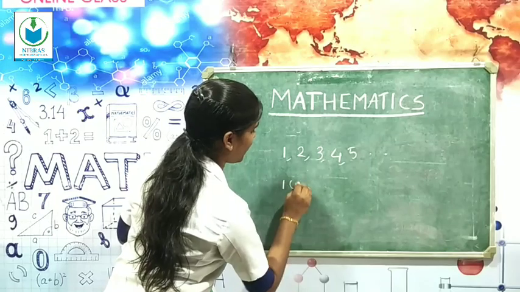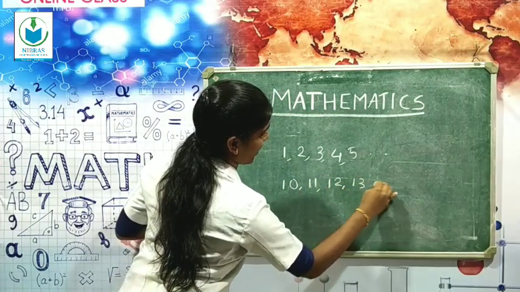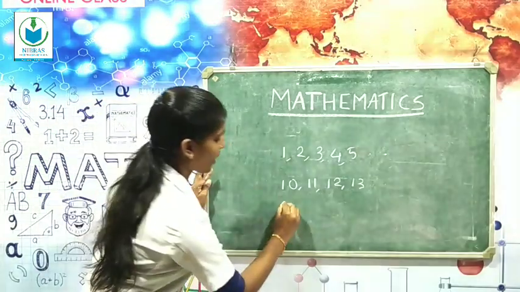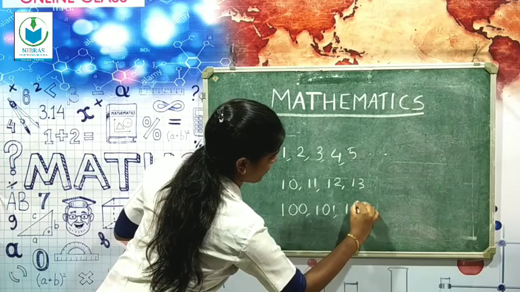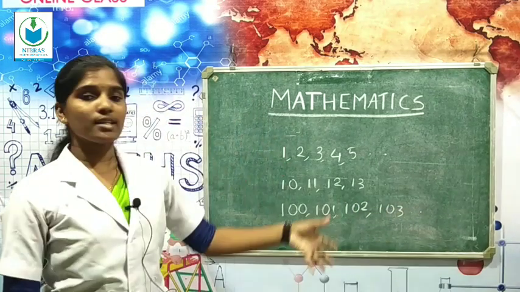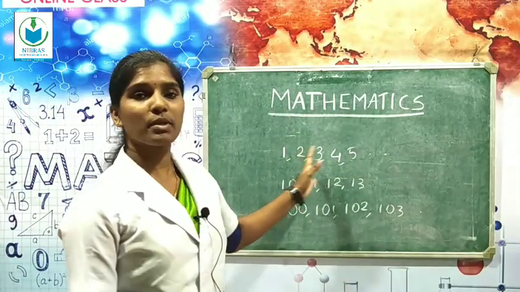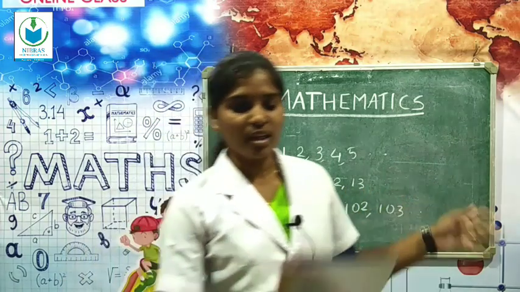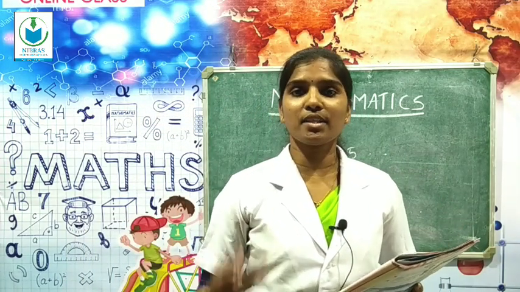Another example, 10, 11, 12, 13, etc. Then 100, 101, 102, 103, etc. So these are examples of consecutive numbers. It means there is no gap between the numbers. Clear? So here we have to write the consecutive admission numbers.